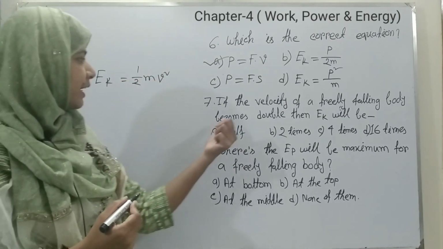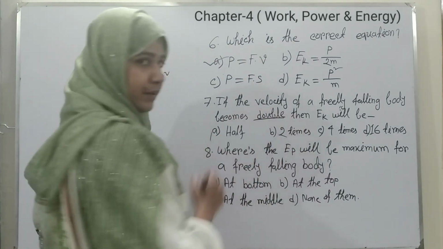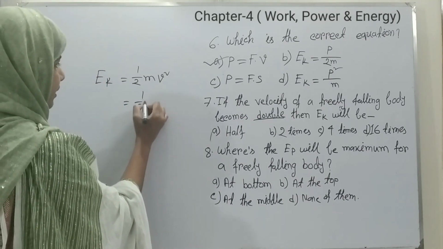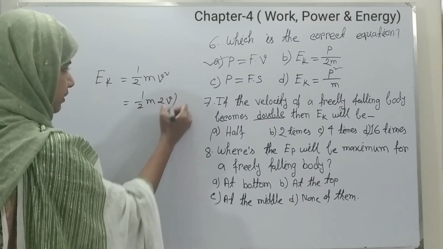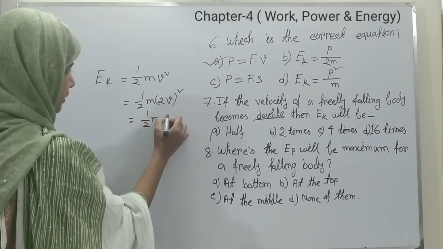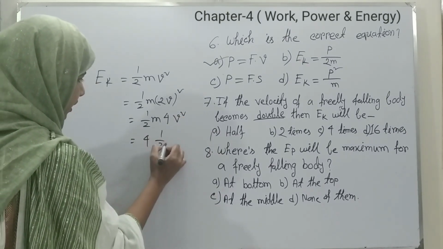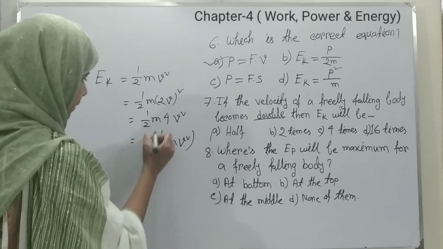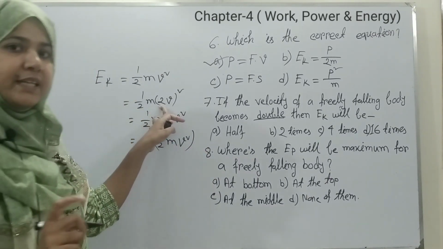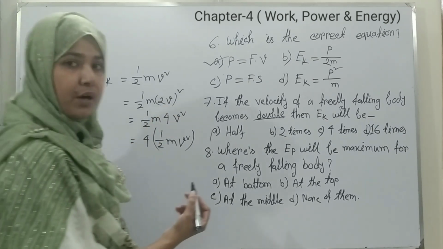They ask that if the velocity becomes double, that means if V becomes 2V, so you can write this as 4V square. That means 4 times half mv square. So if the velocity becomes double, then the kinetic energy will be 4 times. So our right option is option C.